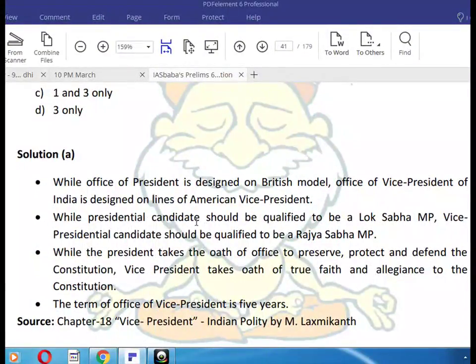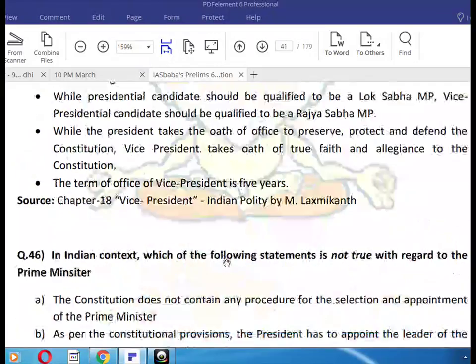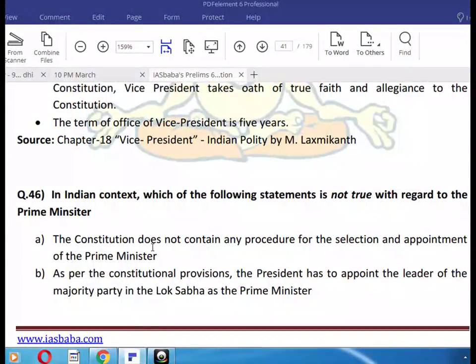While the presidential candidate should be qualified to be a Lok Sabha MP, the vice presidential candidate should be qualified to be a Rajya Sabha MP. While the president takes the oath of office to preserve, protect, and defend the Constitution, the vice president takes the oath of true faith and allegiance to the Constitution. The term of the vice president is 5 years.